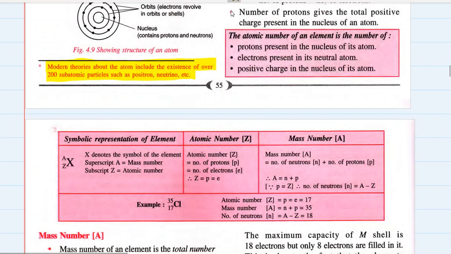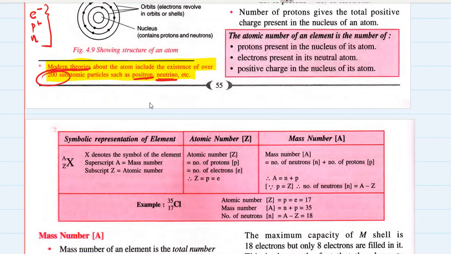Just imagine, we were at 3 subatomic particles: electrons, protons, and neutrons, right? But in modern theories we are looking at more than 200 subatomic particles, namely positron, neutrino, antineutrino, and quarks, and so many.